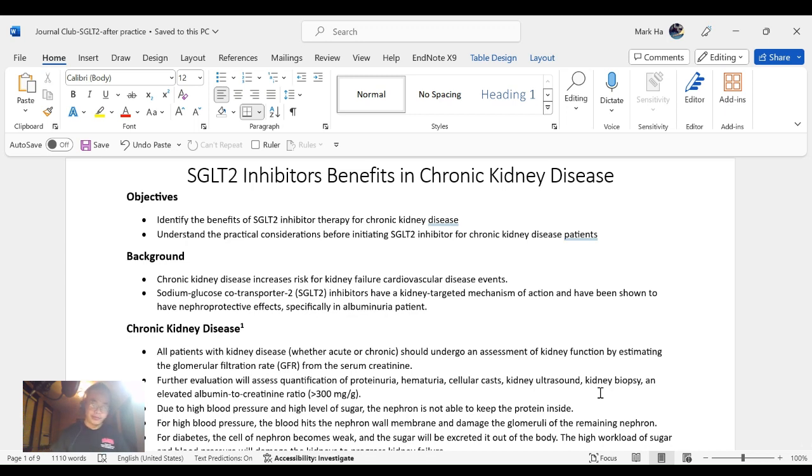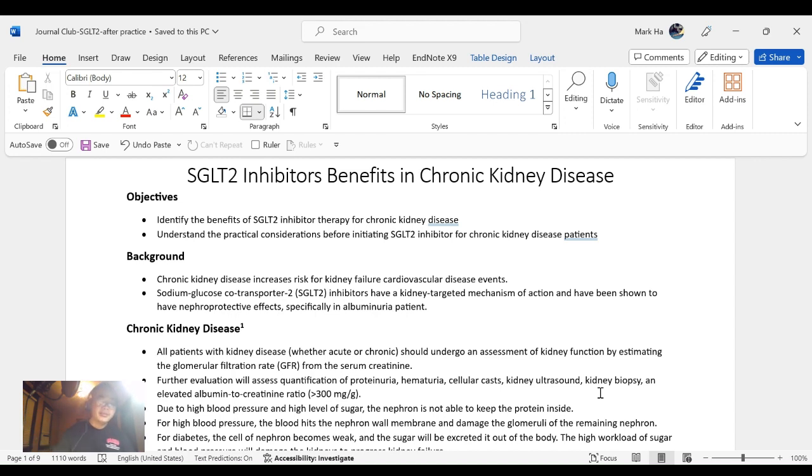For my nephrology final presentation, I'm going to do a journal club about SGLT2 inhibitor benefit in chronic kidney disease by going through the trials EMPA-KIDNEY and DAPA-CKD.